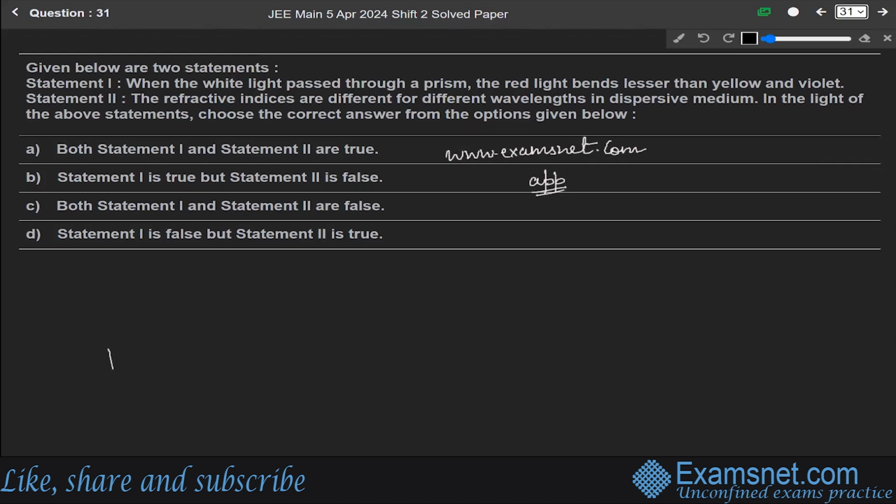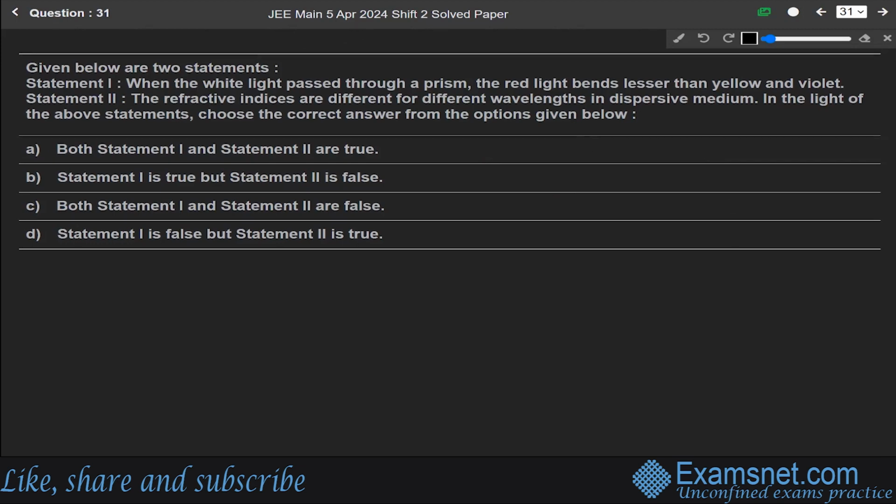So students, today we will be solving the JEE 2024 5th April Shift 2 paper. In this particular video, I'll be solving the physics part of the paper. Starting with the very first question of the physics series, question number 31. Given below are two statements. Statement 1: when white light passes through a prism, the red light bends lesser than yellow and violet. Statement 2: the refractive indices are different for different wavelengths in a dispersive medium. In the light of the above statements, choose the correct answer.